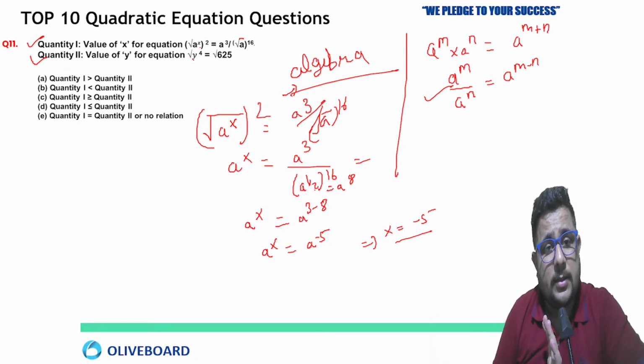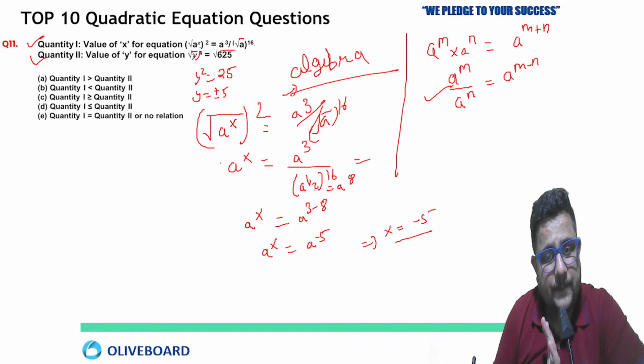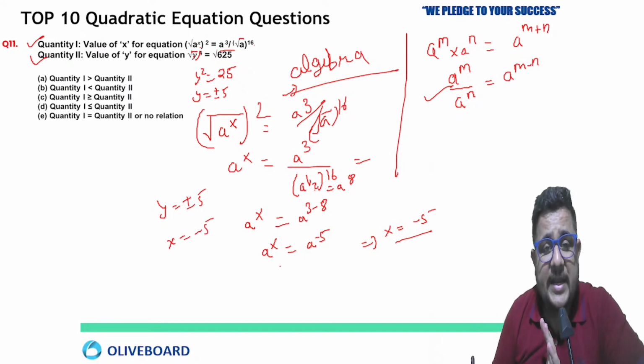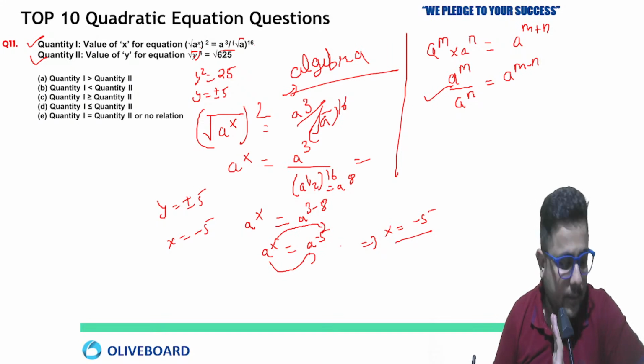Now one thing is there, square root y to the power 4, so it is going to be y square equal to square root 625, which is 25. Now just put root here, so plus minus 5 you will get. So the value of y is plus minus 5 and the value of x is minus 5. See, when the base is same, you can directly compare the power. So that's why I said x equals minus 5 here.